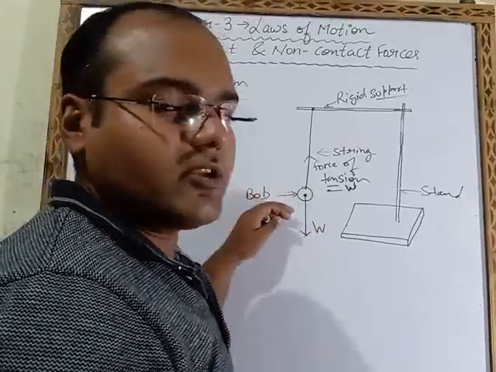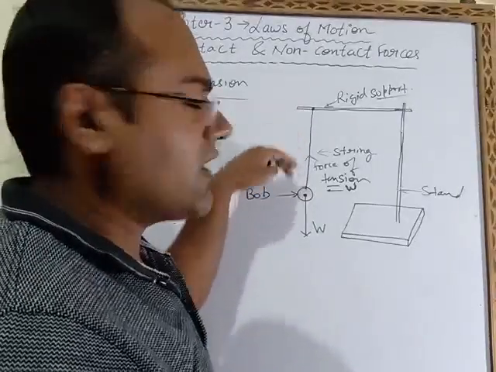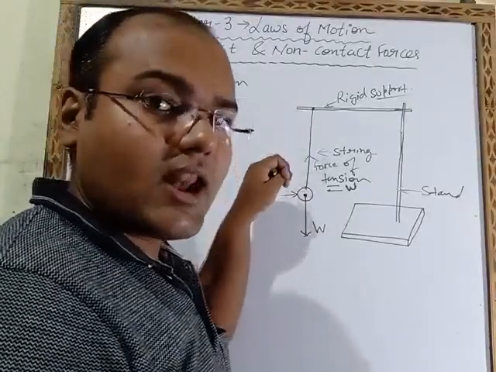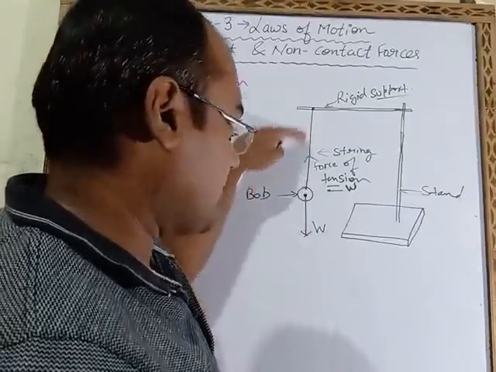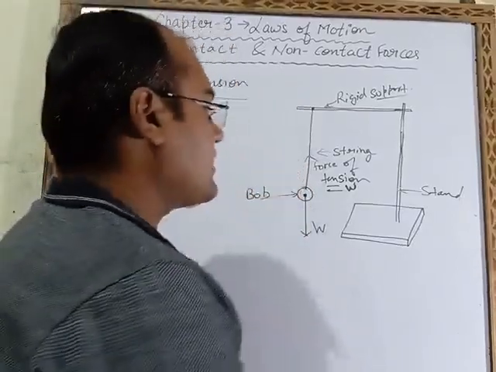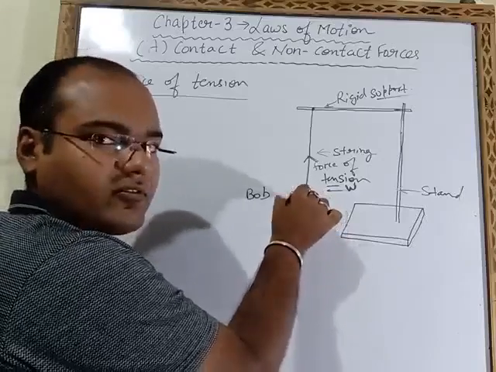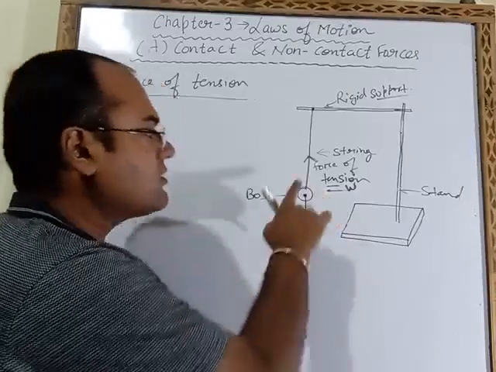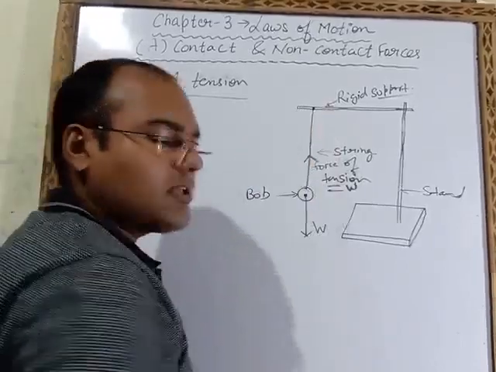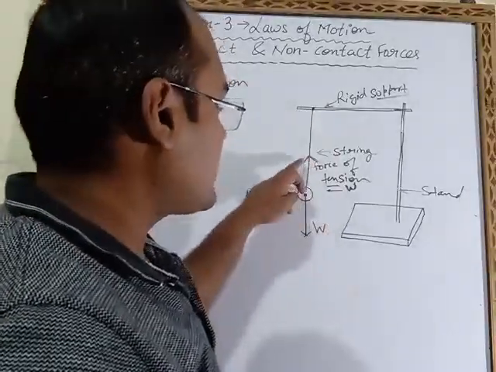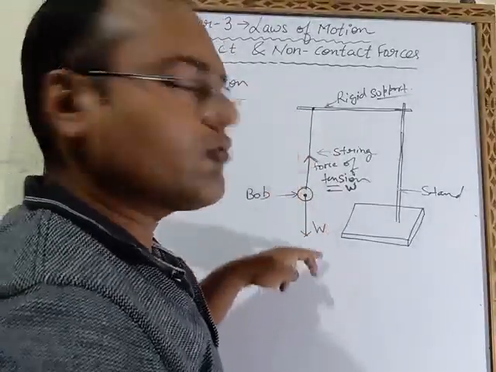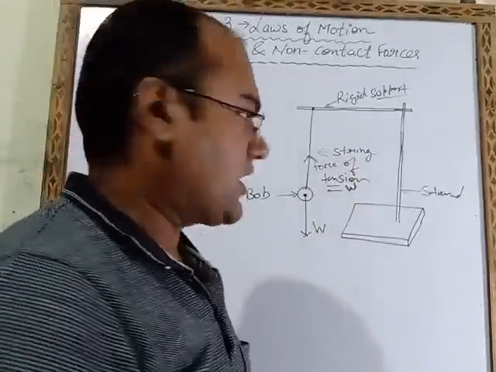In this situation, the string will also exert an equal and opposite force. Weight is acting downward, so the force of tension will be in the opposite direction. This opposite direction force, equal to its weight, is known as force of tension.